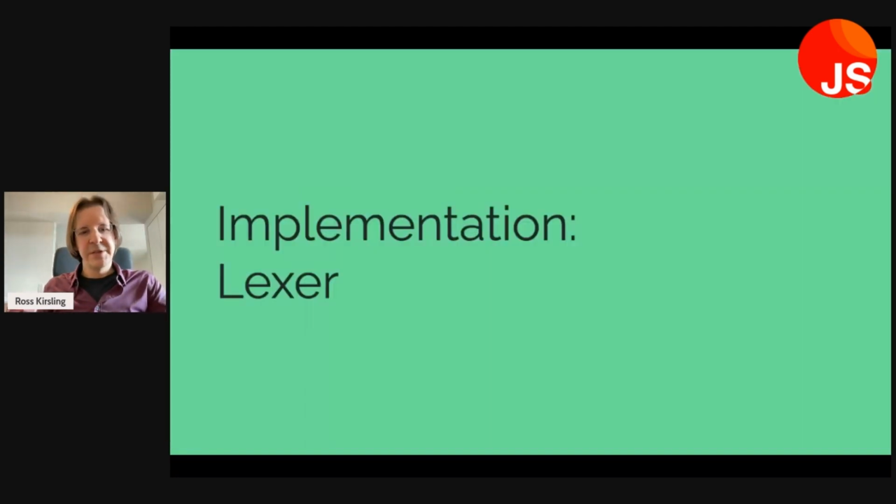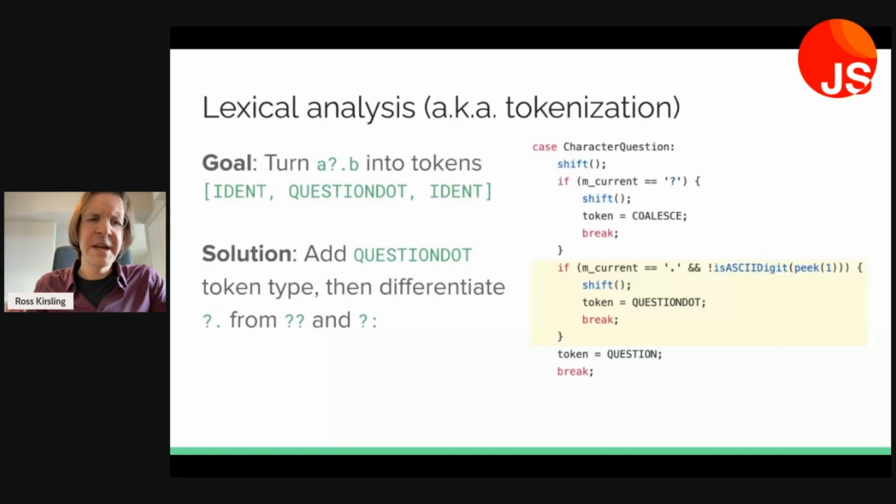So let's take a look at each of these stages for optional chaining in particular. The first stage is the lexer, which performs lexical analysis, which is to say that we look at the source text and we find all the lexemes or tokens. So indeed, we could say that this process is called tokenization, and the thing that performs it is a tokenizer. And we often do say this, but lexer is a word that's been around for a long time, and it's quite common. There's even another word, scanner, which can be used for this purpose, but I personally think that's the most confusing of all.